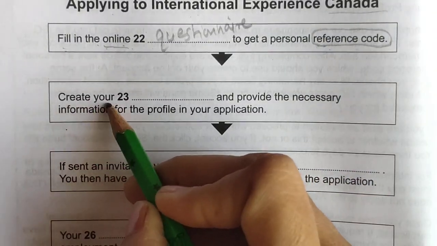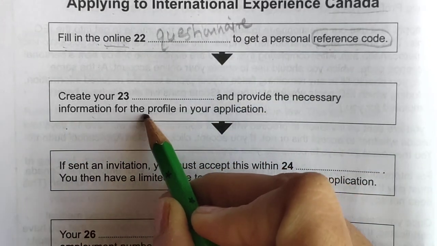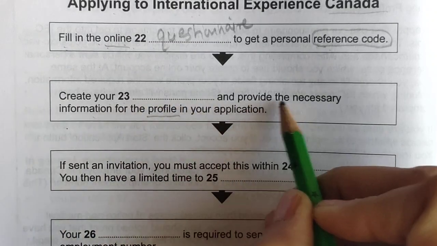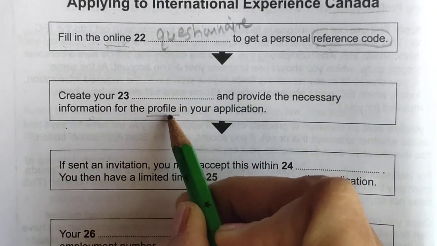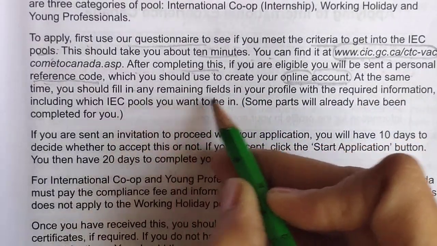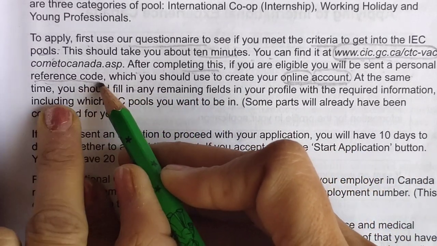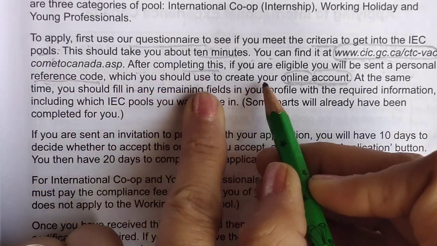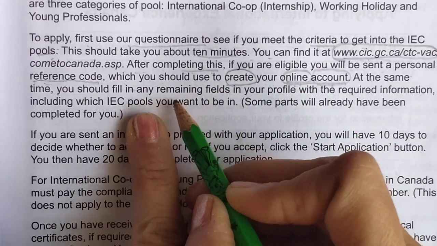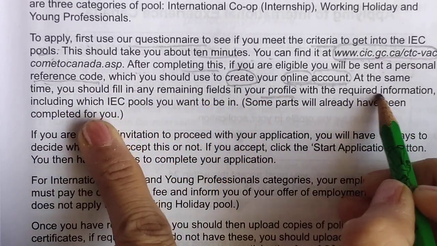So second, create your dash and provide the necessary information for the profile in your application. So create your dash, something you have to create, and provide the necessary information for the profile in your application. Okay, so you can see here they were talking about which you should use to create your online account, and you should fill in the remaining fields in your profile with the required information.